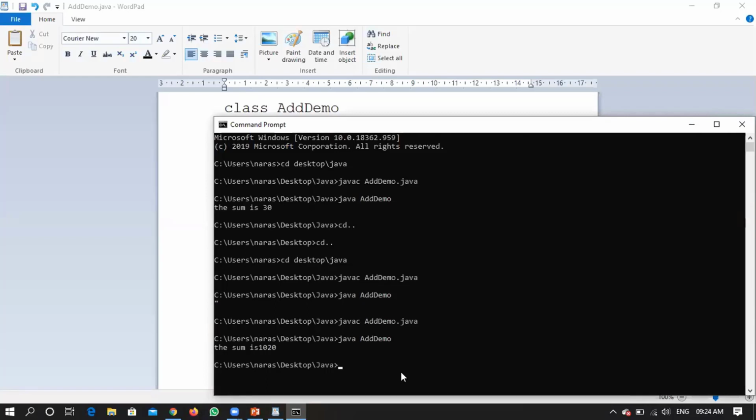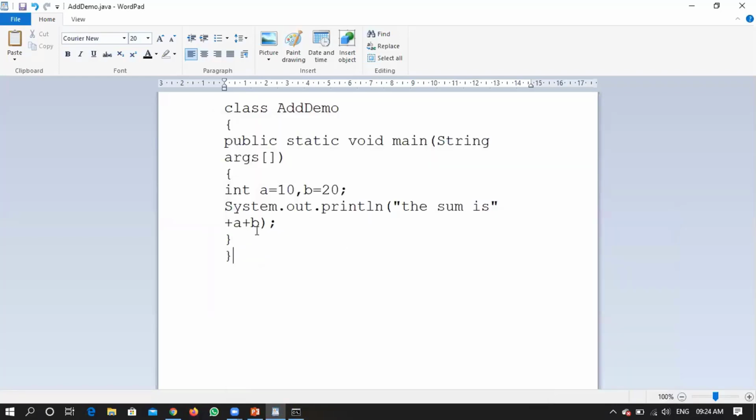Hope this was clear. No, I am not just attaching this one, rather my intention is to evaluate this particular expression. Then how to do that one, right? Just include a bracket for this one, right? So now what happens is, first it will evaluate this because you have put this one in a bracket. So first it will evaluate this, you'll be getting the answer as 30. So the answer 30 will be attached to this particular sum is.